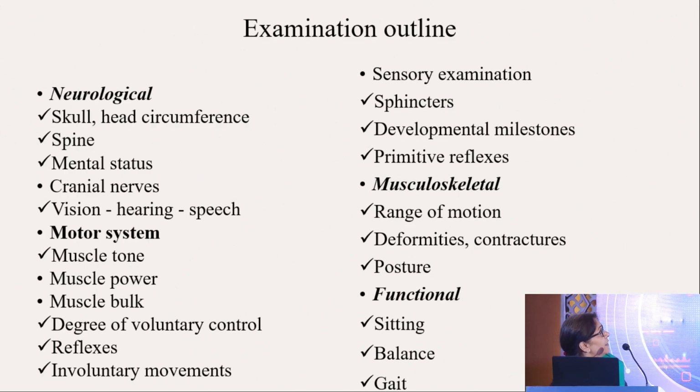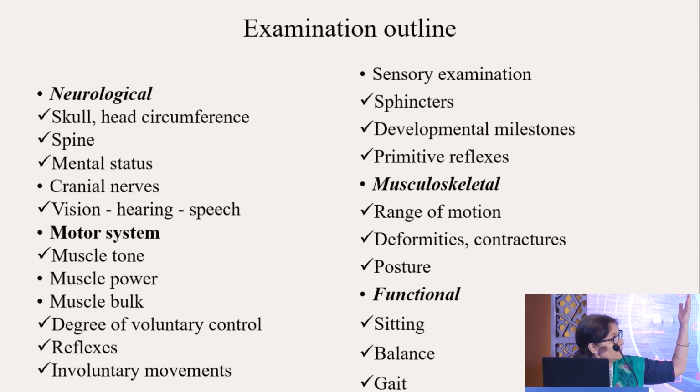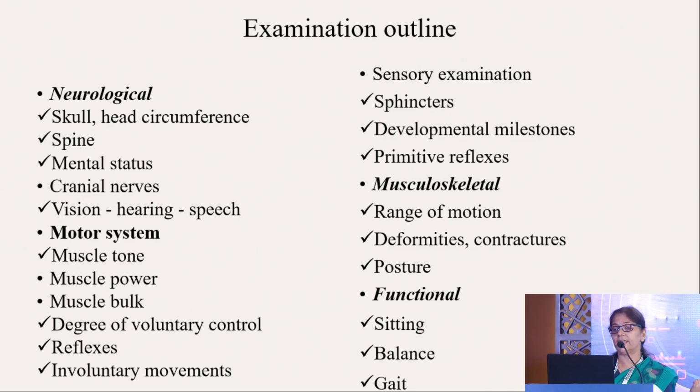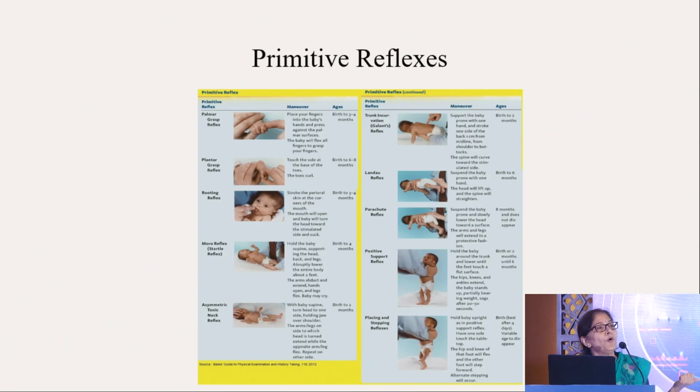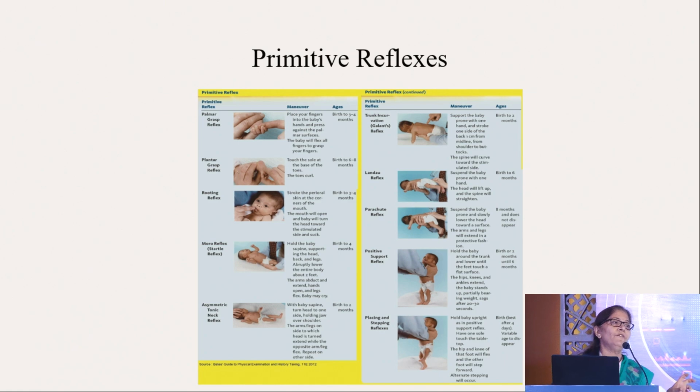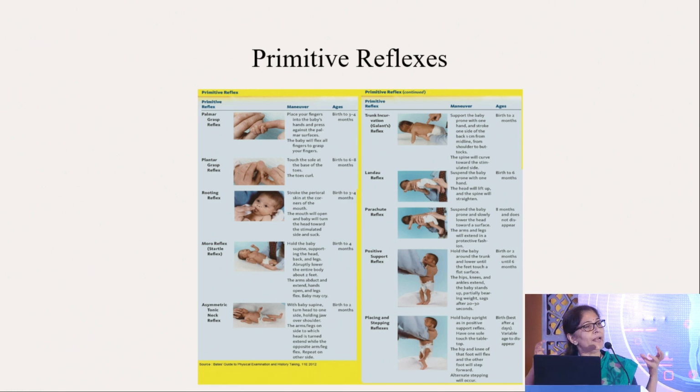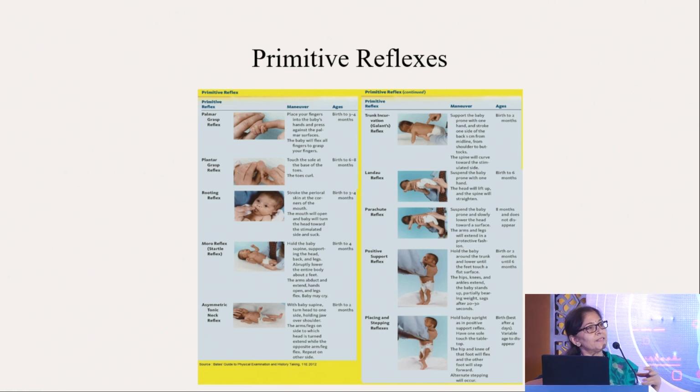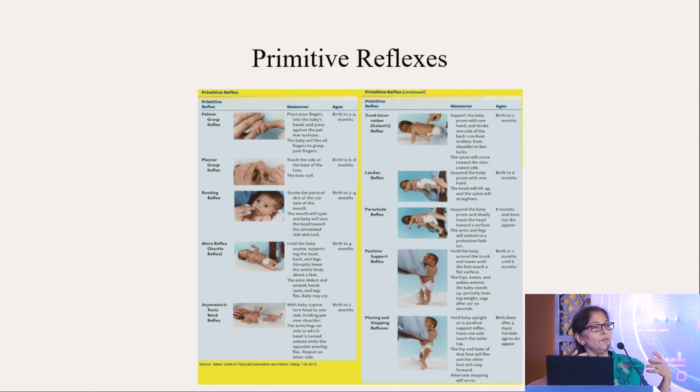It's a big set of examination outline: neurological examination, motor system examination, sensory. You have to look for the primitive reflexes, musculoskeletal, and the functional examination in sitting, balance, and gait. It is very important for all of you to know about the primitive reflexes, because primitive reflexes are the brainstem reflexes which generally integrate by 6 months of age. And then the cortical reflexes, the postural reflexes, the protective reflexes, they come. Until and unless these reflexes integrate, the child will have motor issues and will not be able to attain the developmental milestones.